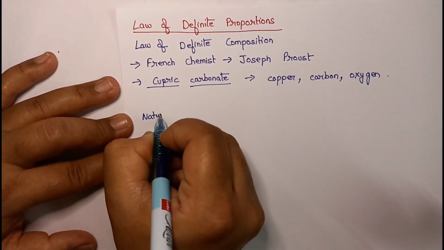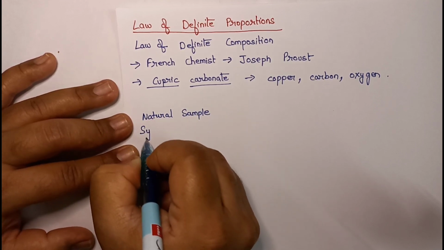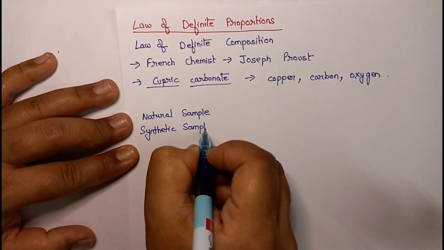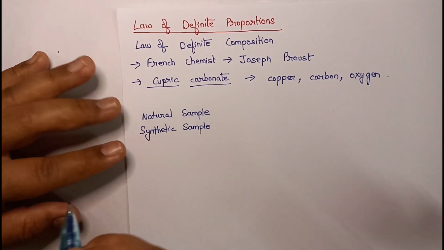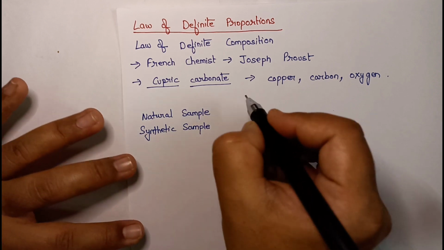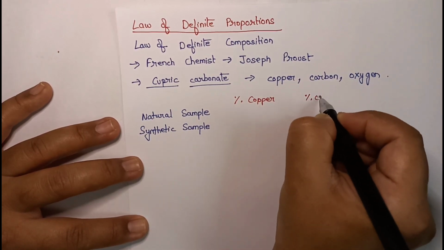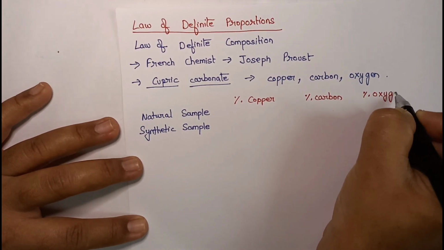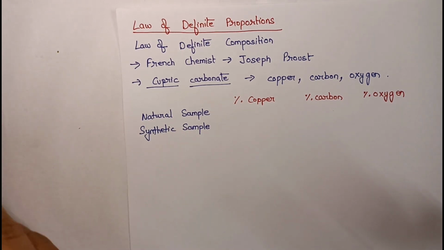One is a natural sample and another one is a synthetic sample. Synthetic sample means the sample which was prepared in the laboratory. Natural sample means the sample which is naturally obtained in the environment. And he tried to find out the percentage of copper, percentage of carbon and percentage of oxygen in cupric carbonate, which is naturally obtained and which is synthetically made by human.